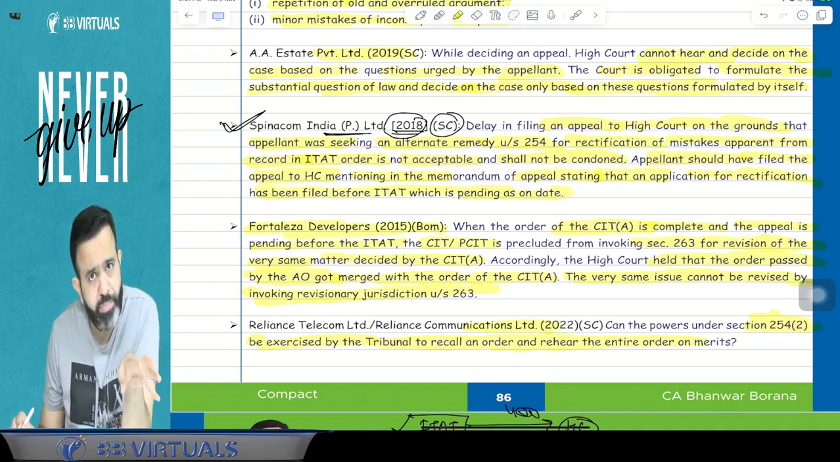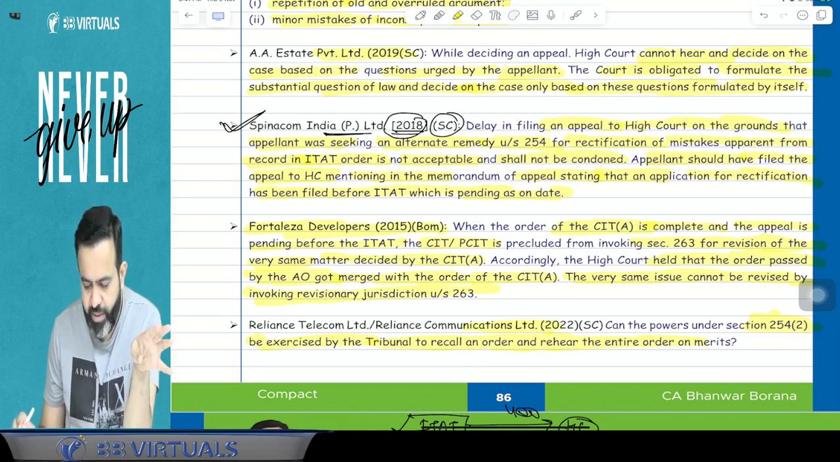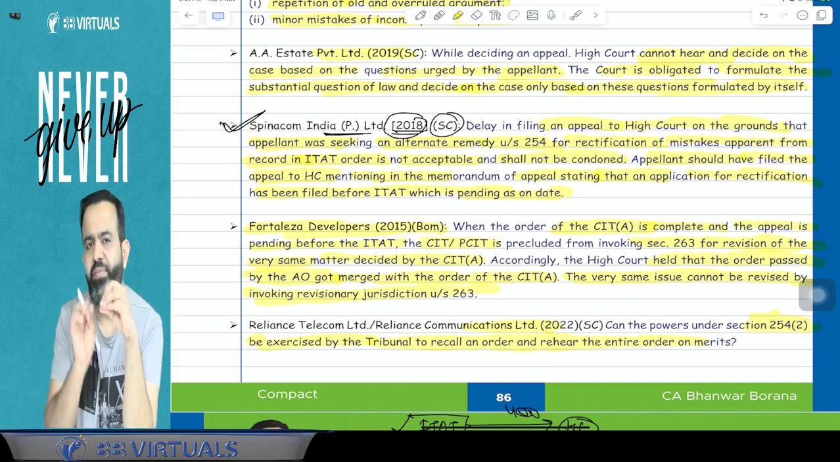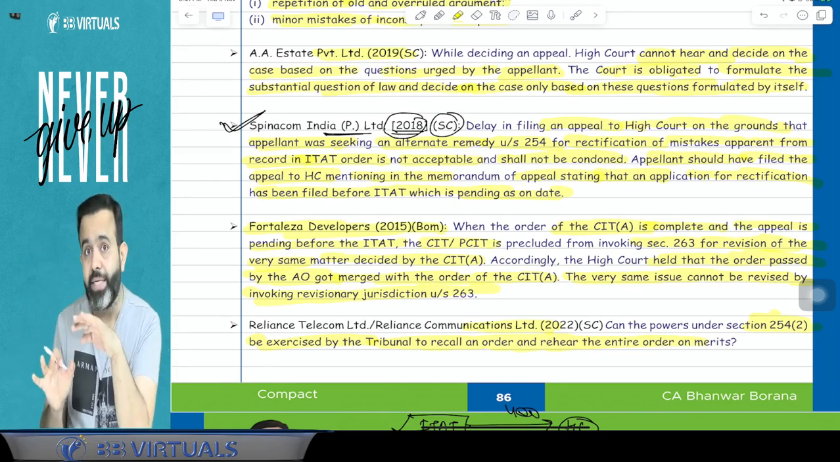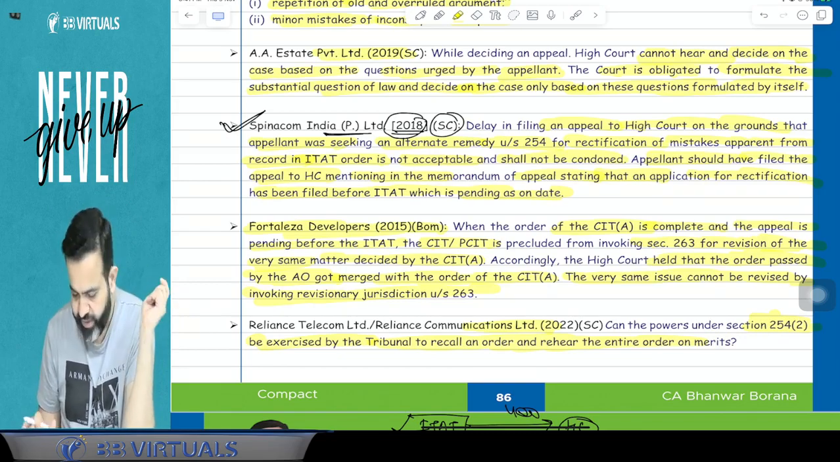So they should file the appeal to the High Court within the time limit. And guys, they should mention in the memorandum of appeal that there is one rectification application which is pending with the ITAT, but they should not file a delayed appeal to the High Court. So this is one case law.